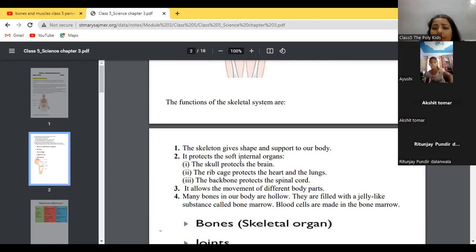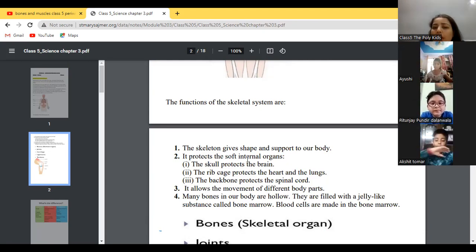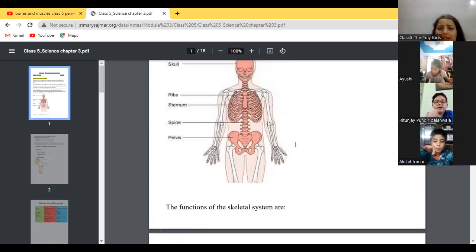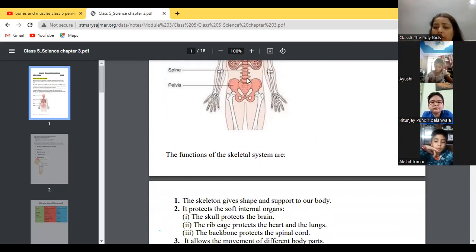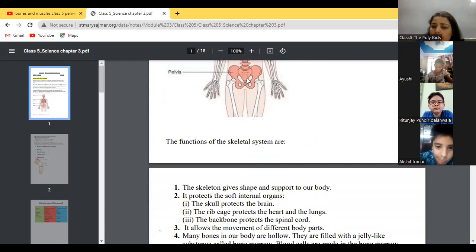It protects the soft internal organs. ये हमारे soft जो internal organ हैं, these are very soft. ठीक है? Like our brain. Our brain is very soft. So, the skull is shown here. The skull, this part, it will protect the soft internal organs.